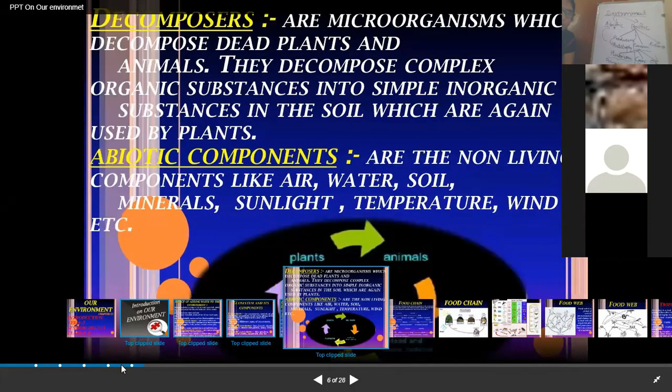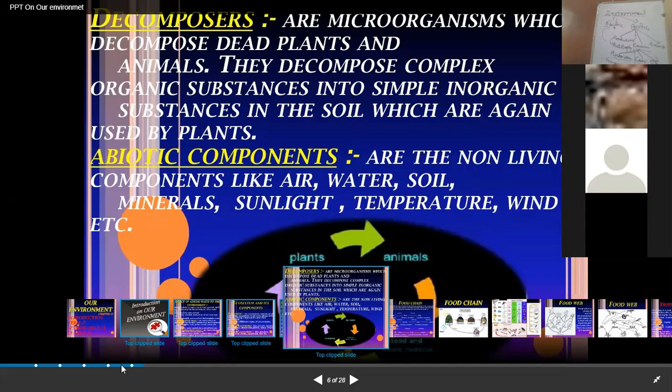The abiotic components, where there is an interaction between the two, that is what we call an ecosystem. Abiotic, as we have already discussed, are the non-living components like air, water, soil, minerals. It's because of these components only that life has been able to flourish on this planet.